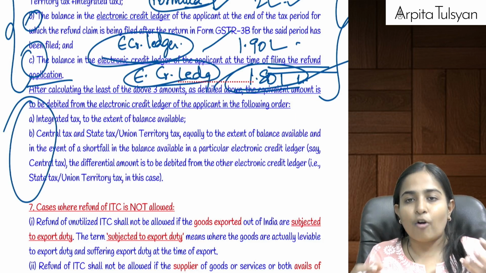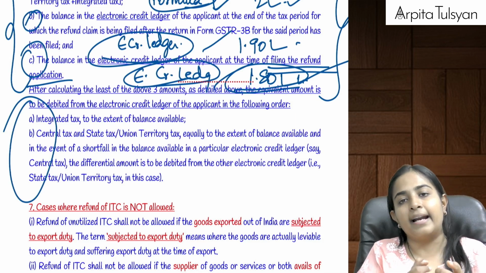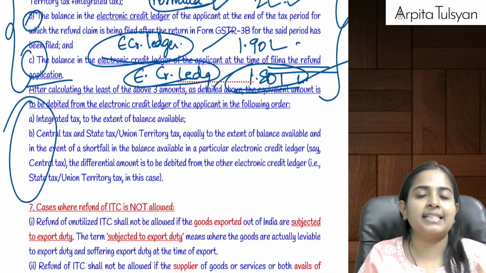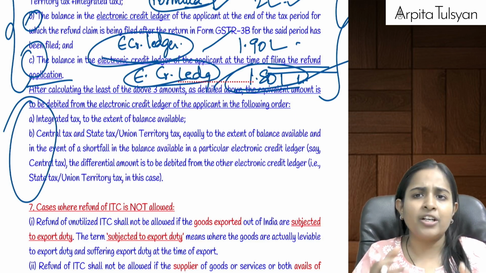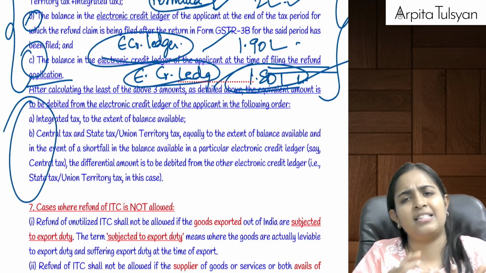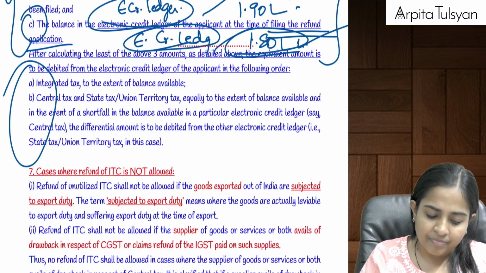Okay, then whatever is the balance amount which is yet to be debited, that will be debited half from CGST and SGST. Okay, if sufficient amount is not available in any ledger, suppose if less amount is available in CGST, then debit it from SGST. Are you clear with this?